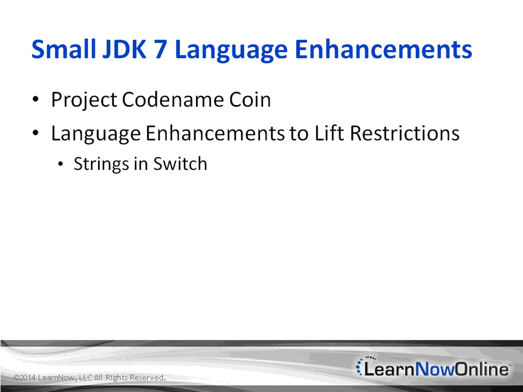Java SE7 added the string data type for the target to switch statements. This lets us use the clean switch statement to compare strings, instead of a chain of if-then-else statements. The new try with resource statement lets us declare our closable resources as part of the statement. Then the try will close the resource for us when it exits, without us needing a finally block.